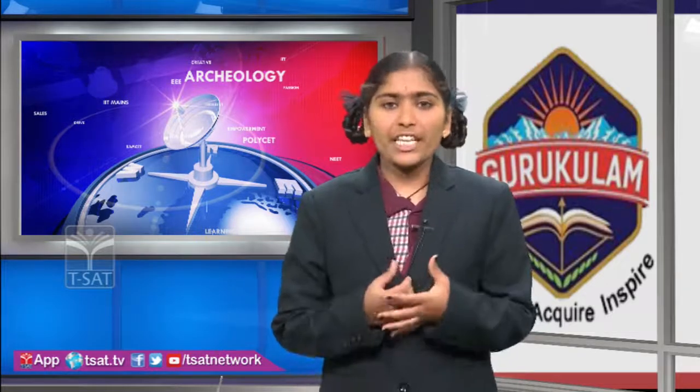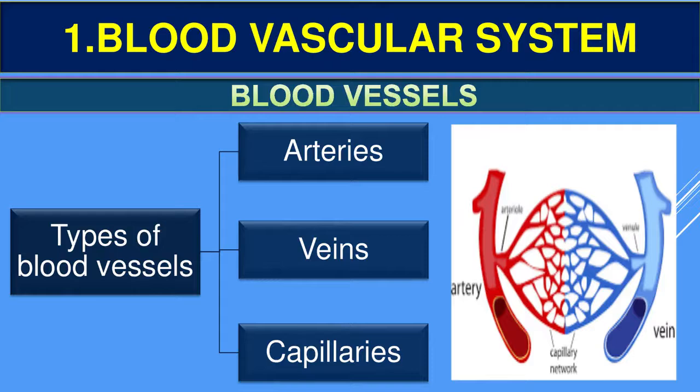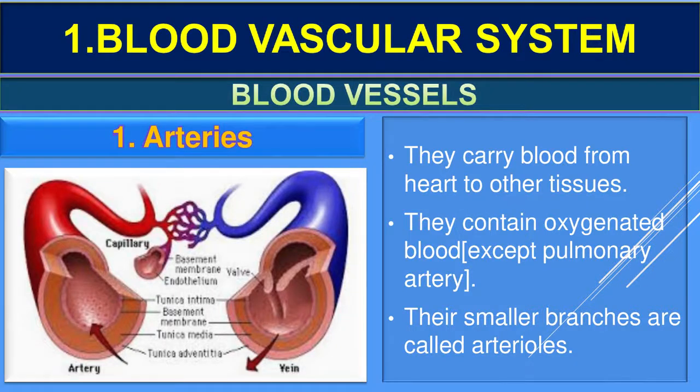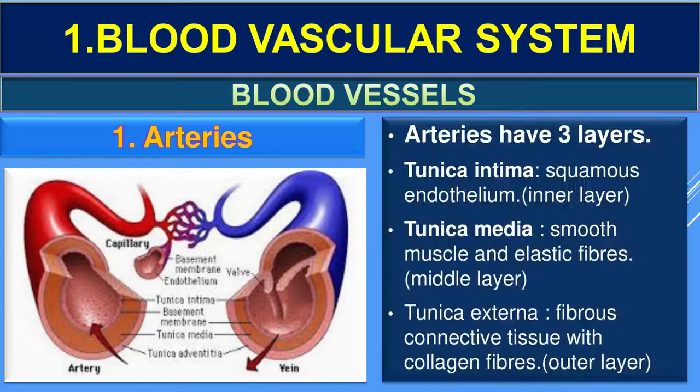Next, there are three types of blood vessels. One is arteries, another one is veins and the third one is capillaries. First we discuss what are arteries. What is the function of arteries? Arteries carry blood from the heart to the organs, and they carry oxygenated blood from the heart to the body except the pulmonary artery, and their smaller branches are called arterioles. Arteries are divided into three layers: